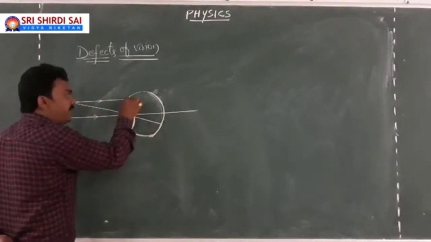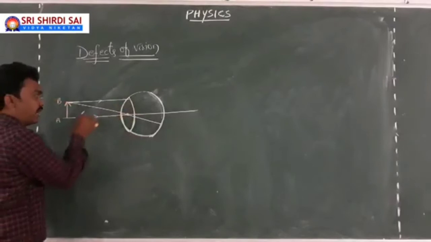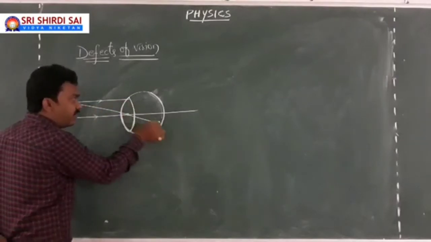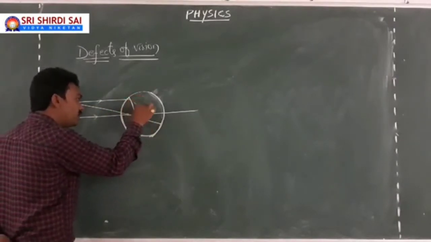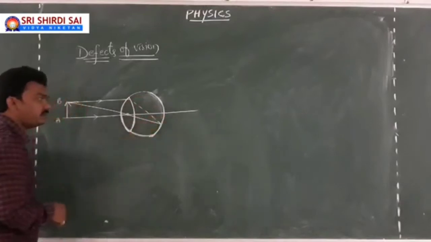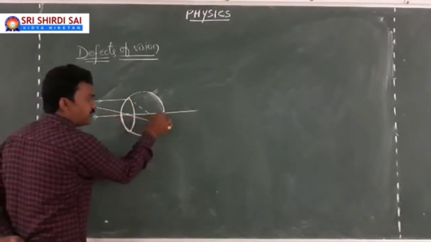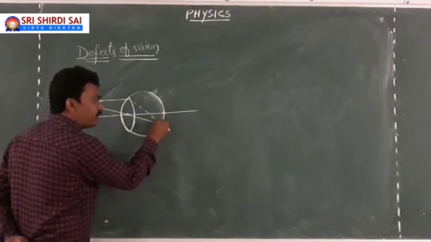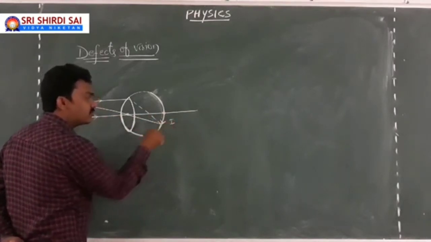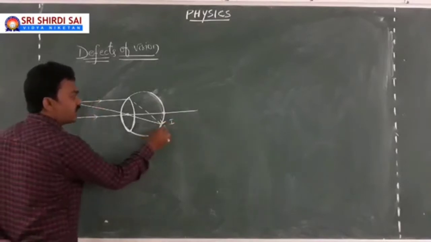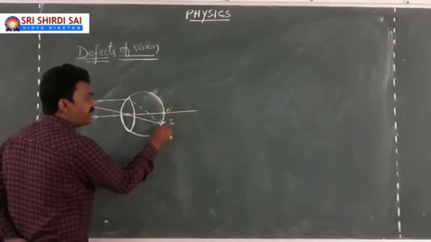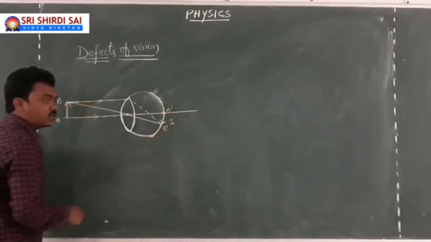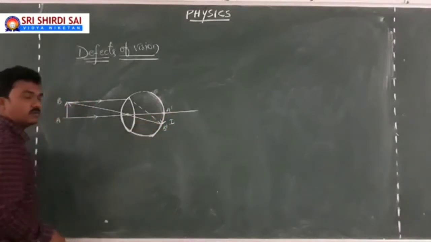And this one, which is parallel to the principal axis, will be deviated to meet over here. Ultimately, this will be the formation of the image. So approximately you can suppose here it is A dash B dash, which will be the image. So this will be the size of the image.